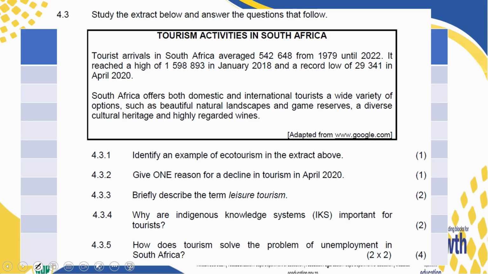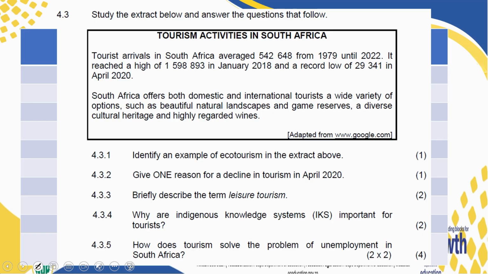Let me read it. Tourist arrivals in South Africa averaged 542,648 from 1979 until 2022. It reached a high of 1,598,893 in January 2018 and a record low of 29,341 in April 2022.